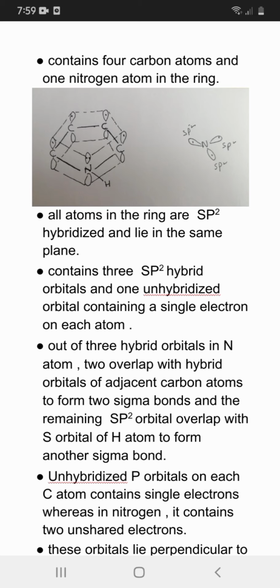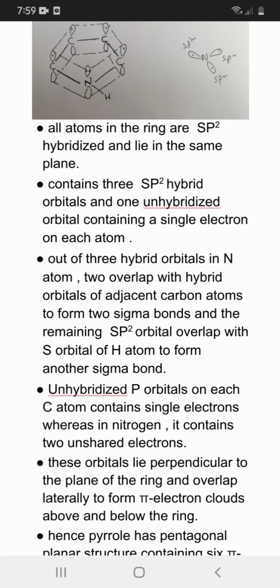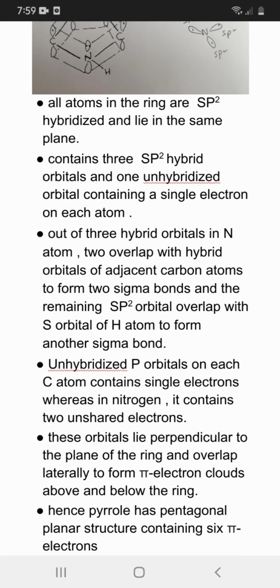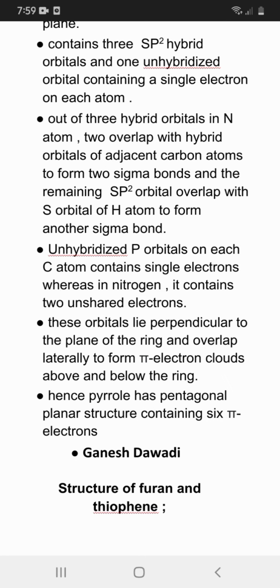Unhybridized p orbitals on each C atom contain single electrons, whereas in nitrogen it contains 2 unshared electrons. These orbitals lie perpendicular to the plane of the ring and overlap laterally to form pi electron clouds above and below the ring. Hence, pyrrole has a pentagonal planar structure containing 6 pi electrons.